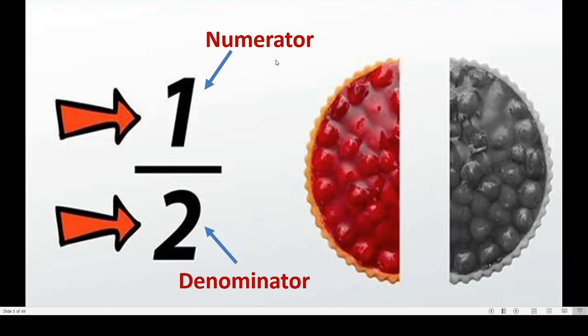Yes, here numerator and denominator, both are alike, isn't it? A little confusion is there. I will tell you one technique. Okay, the word denominator has more letters compared to numerator, isn't it? So it is a little heavy and so it is below the line. Because it is heavy, it is below the line.